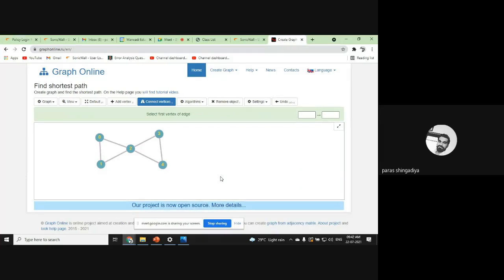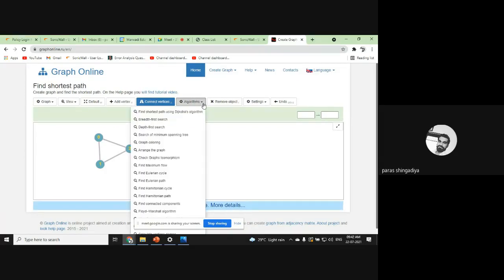Okay, this graph we have, and we just verify that this graph is not a Hamiltonian graph. Okay, so let's verify by using this tool. So what do you have to do now? There is some algorithm given here. Okay, next step, there is some algorithm, and you can find the Hamiltonian option. Okay, Hamiltonian cycle. Here it is. So first you have to make the graph, and then you can use this command. Clear? So here it is, Hamiltonian cycle.